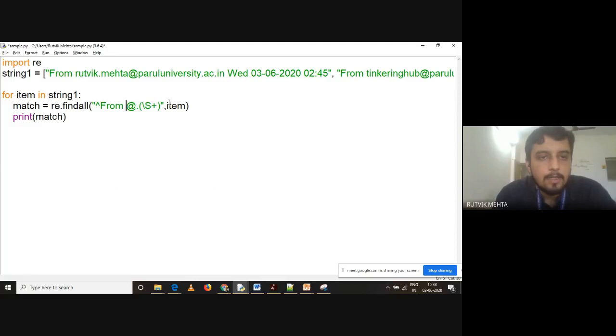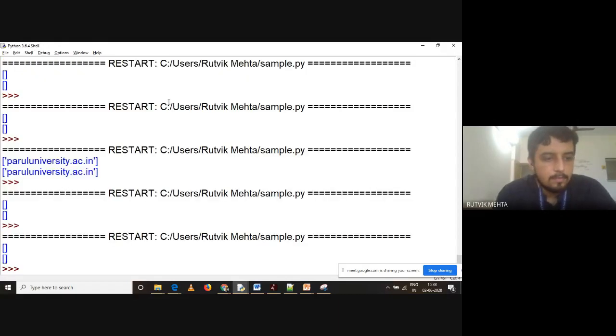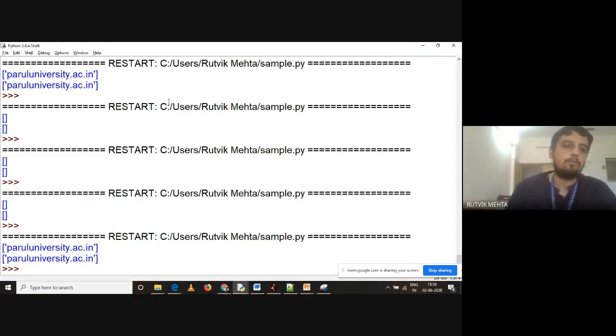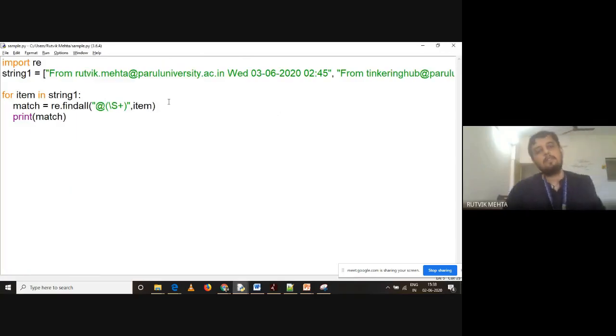Okay, there is an issue with this at-the-rate sign, but this is how you can extract with it. Beginning, and then you can say at-the-rate followed by slash s plus, and it is giving you domain names again, right?